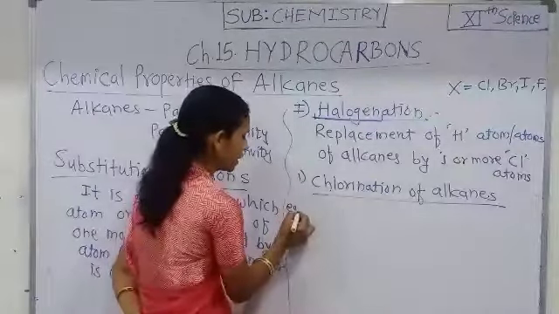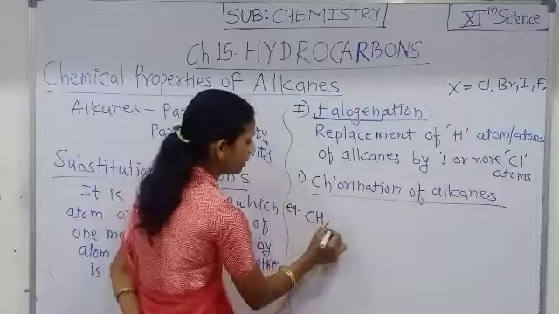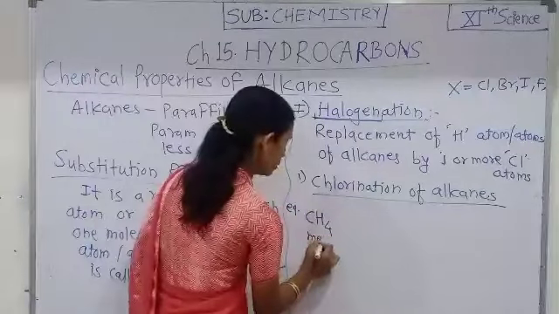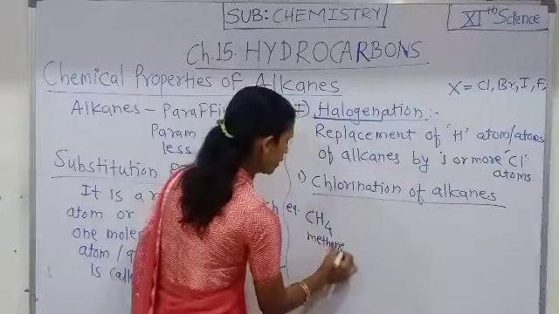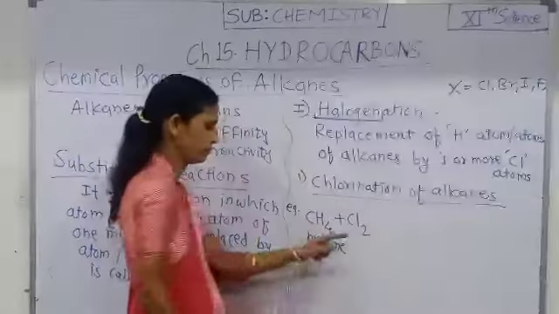Taking a few examples of chlorination of alkanes, CH4, methane, which is the simplest alkane, undergoes chlorination.